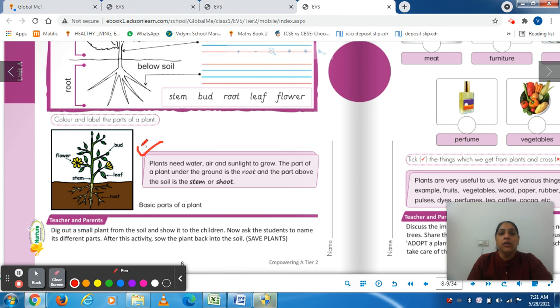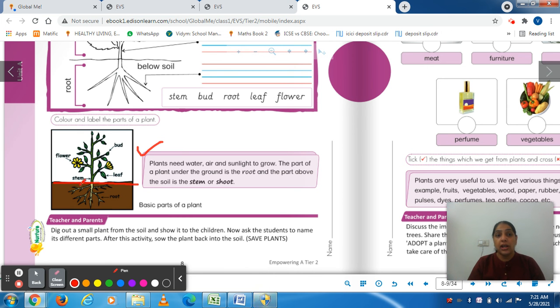Okay, now see. Plants need water, air, and sunlight to grow. The part of a plant under the ground is the root. Now, see this part. This is the ground, and below is the soil. Soil means mitti.